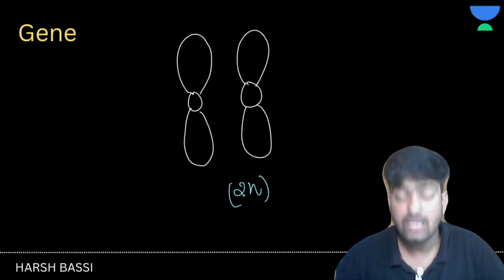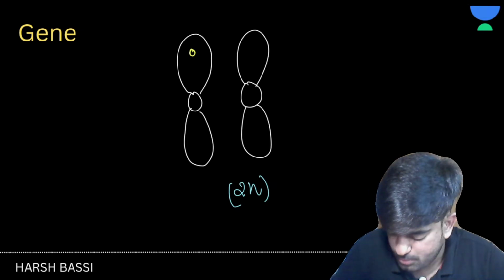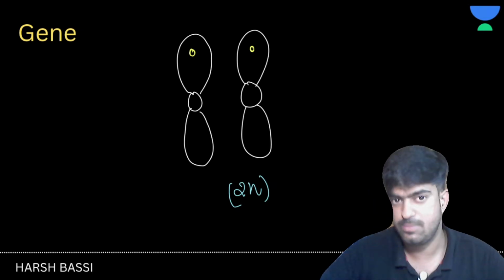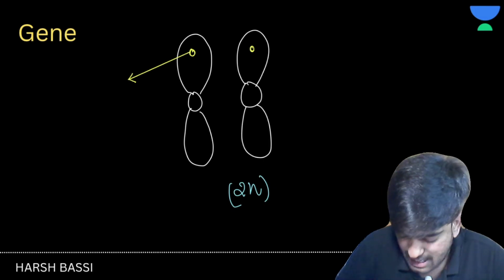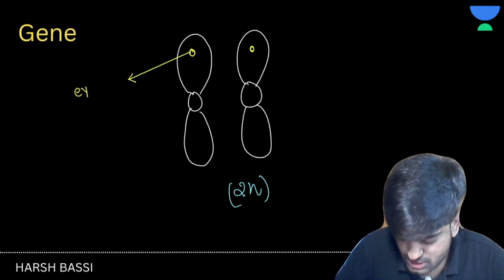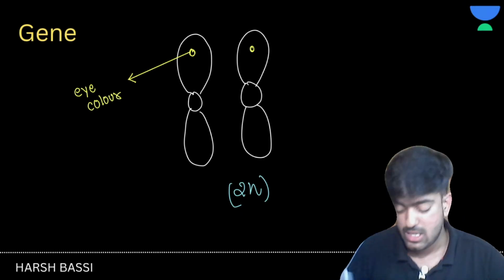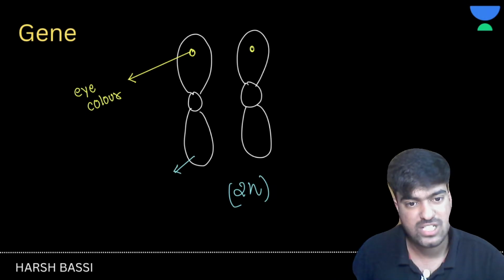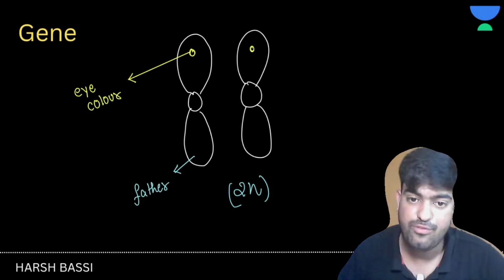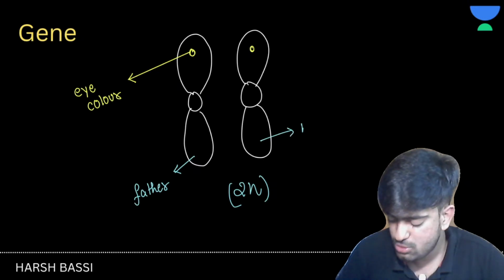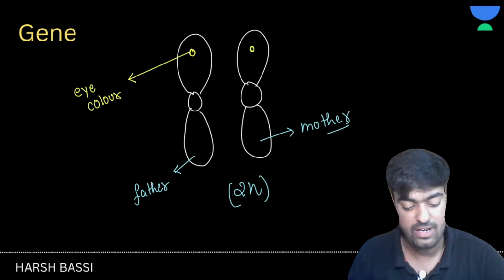And here, this particular portion has some gene, and the gene is for eye color. Okay. This was the chromosome which came from your father and this was the chromosome which came from your mother. We have these two different chromosomes, right, which came from mother and from father.